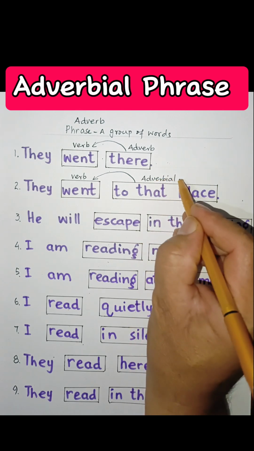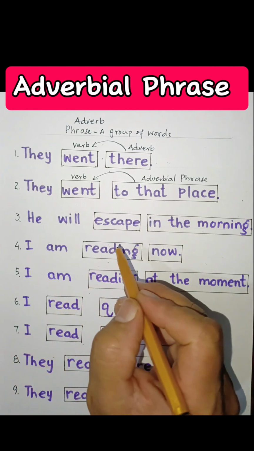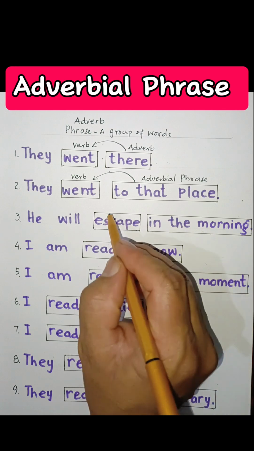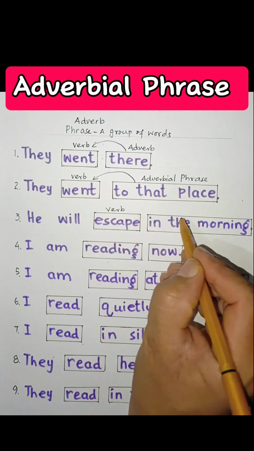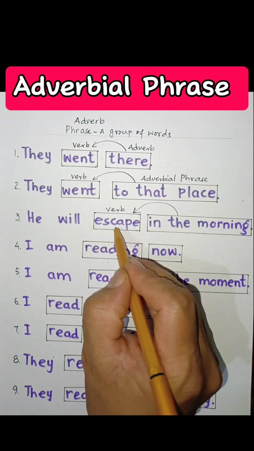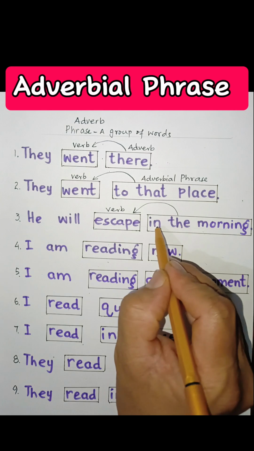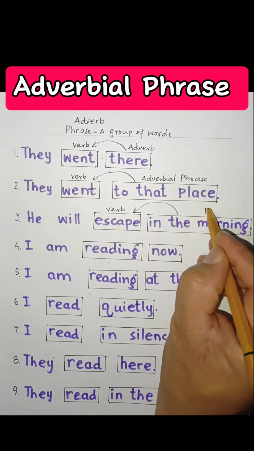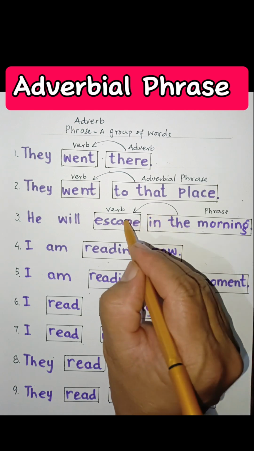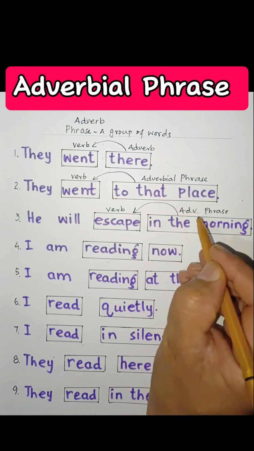And similarly, if we look at sentence number 3, he will escape in the morning. Over here the verb is escape, and the question is when will he escape? So he will escape in the morning. In the morning, first of all, is a phrase, and it is adding to the meaning of a verb. So it is an adverbial phrase.